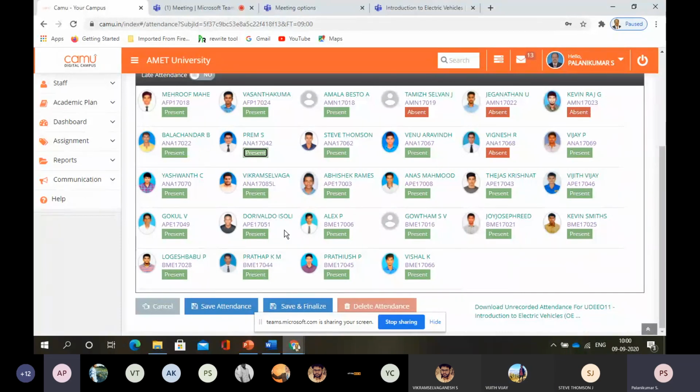Dorivaldo. Present, sir. Alex. Present, sir. Gautam. Present, sir. Joy Joseph. Kevin Smith. Present, sir. Lokesh Babu. Present, sir. Pratap. Pratyush.